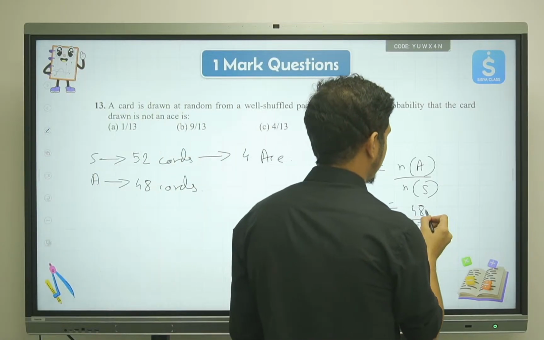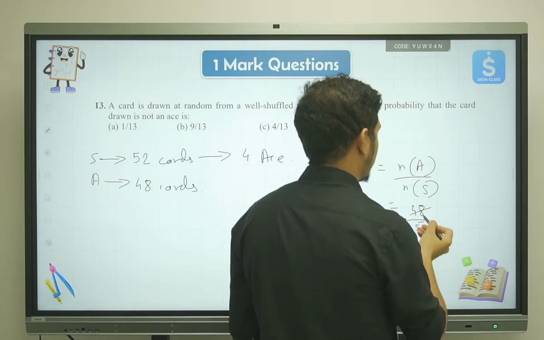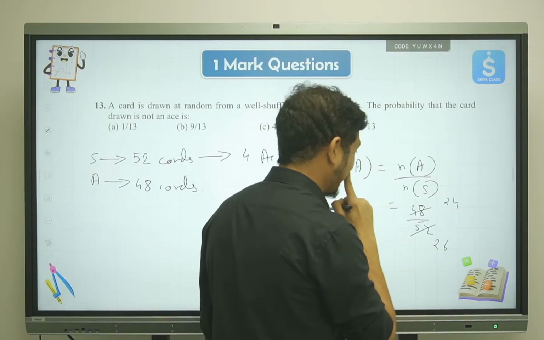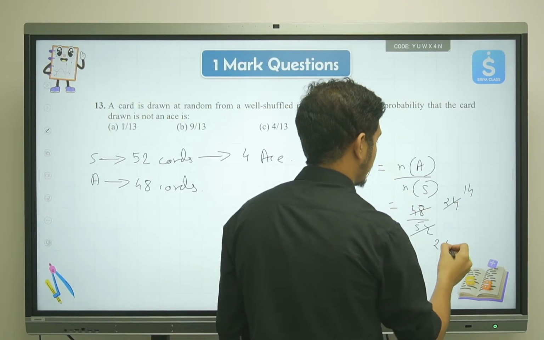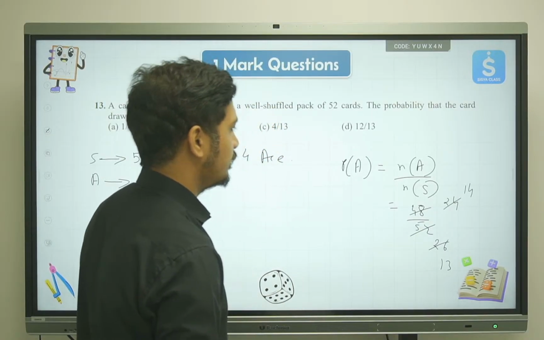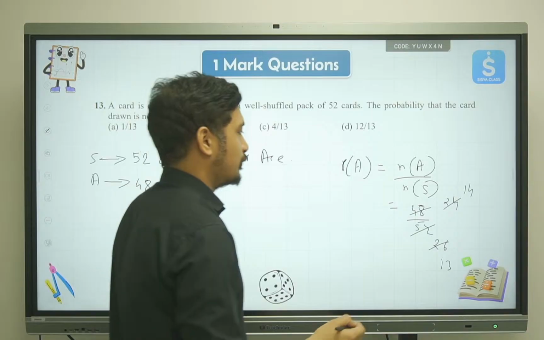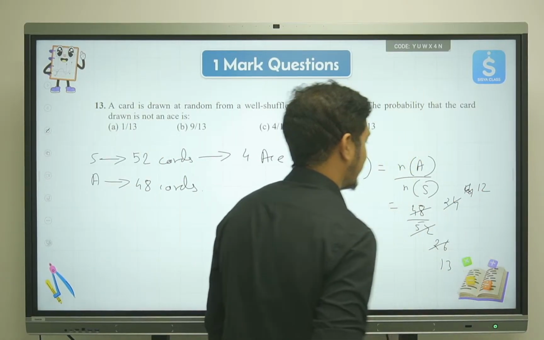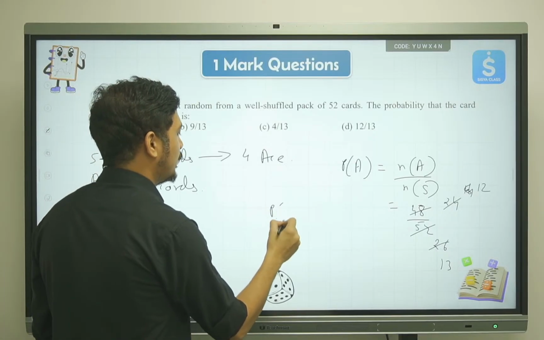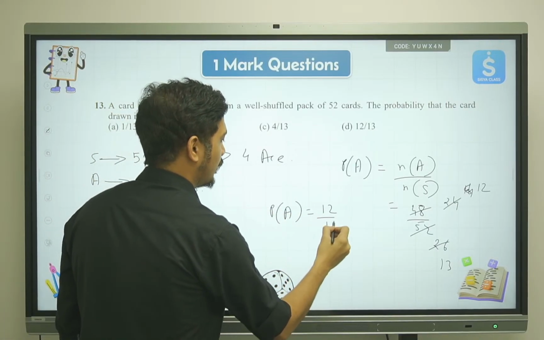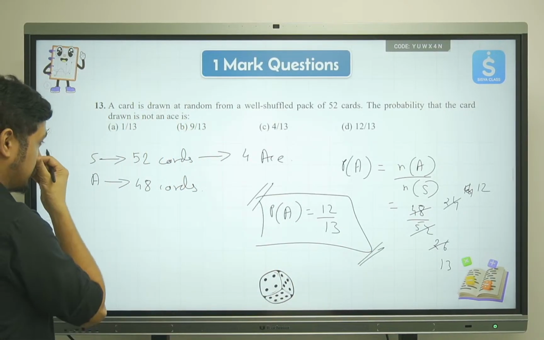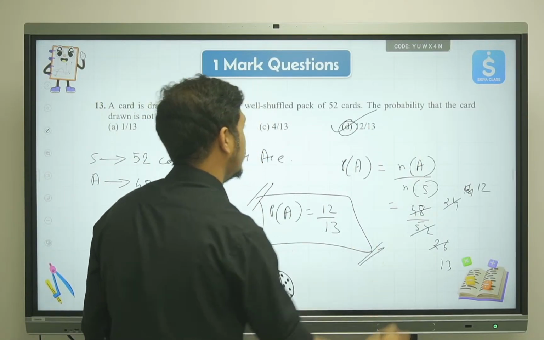Dividing by 2, we get 24 and 26. Again dividing by 2, we get 12 and 13. I was wondering how we were getting the wrong number, but it is 12. So P(A) will be equal to 12 upon 13. This will be the answer for us, 12 by 13. So the correct answer is going to be option D.